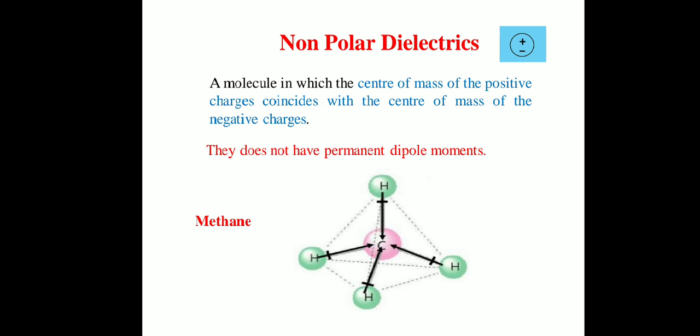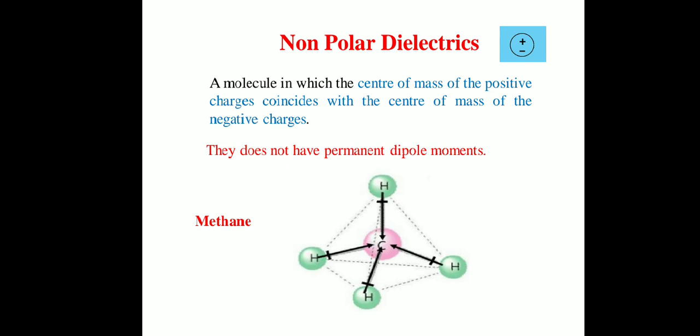Let us consider the first example of a non-polar molecule, methane. In the case of methane, the chemical formula is CH4. One carbon atom and 4 hydrogen atoms are there. The carbon atom is surrounded by 4 hydrogen atoms. Carbon belongs to the 4th group of the periodic table and in its outermost shell there are 4 valence electrons. So the carbon atom requires 4 more electrons in order to complete its octet.